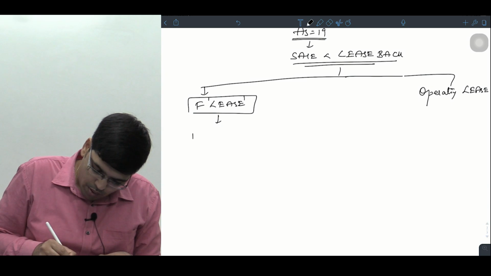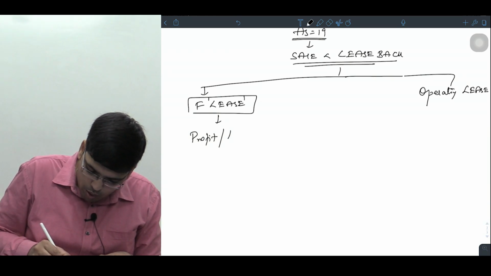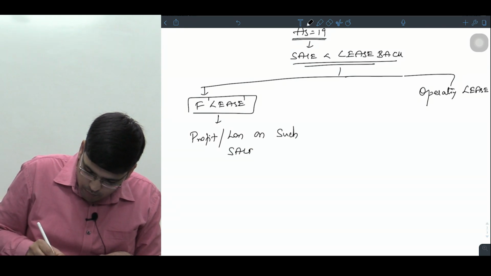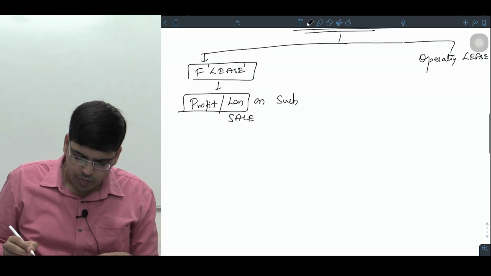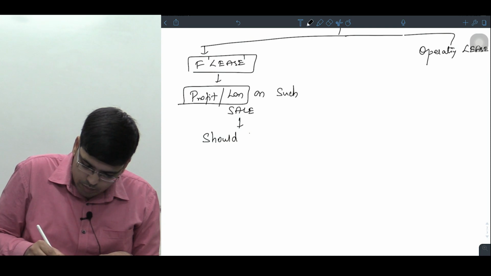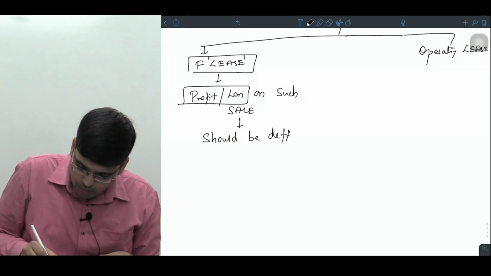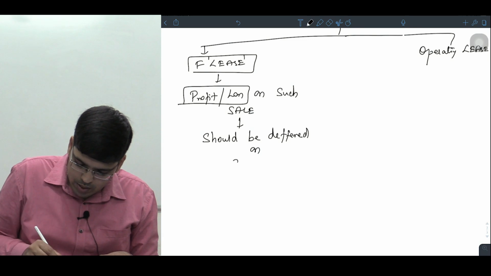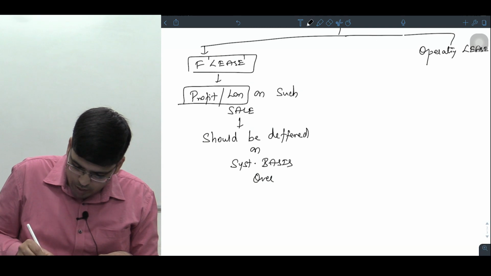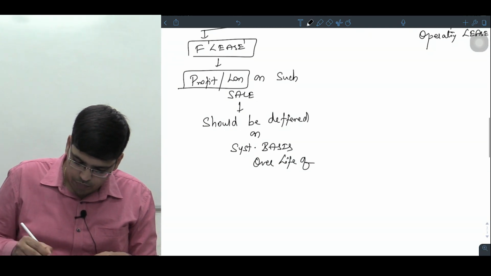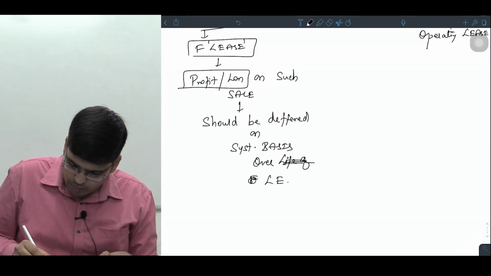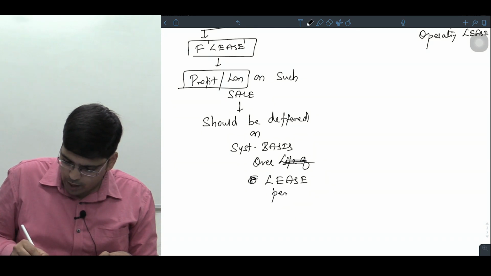Standard says the profit or loss on such sale, let it be profit, let it be loss, should be deferred on systematic basis over the lease period.